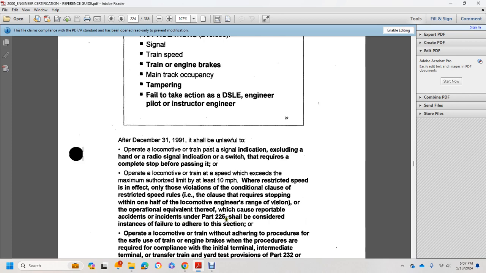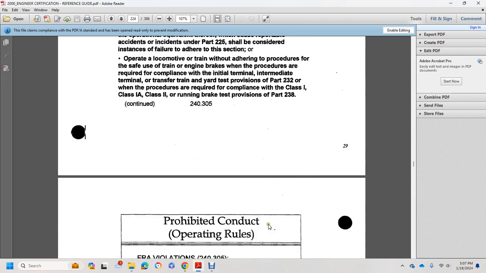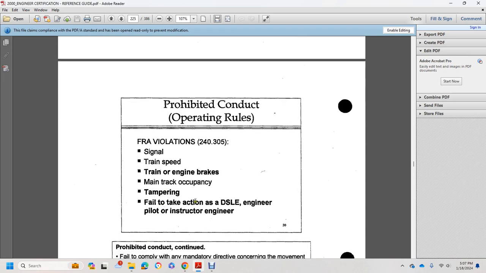It should be construed with instances of failure to adhere to the section on operation of the locomotive or train, adhering to the procedures of the safety of the train engine brake, with the procedures required for compliance with initial terminal, intermediate terminal, train transfer, and yard test provisions of Part 232, and with the procedures required for compliance with Class 1, Class 1A, Class 2, and running brake test provisions of Part 238. Prohibited conduct: operating rules, FRA, signal, train speed, train engine brakes, main track occupancy, tampering, failure to take action.